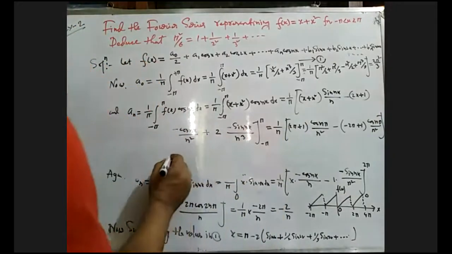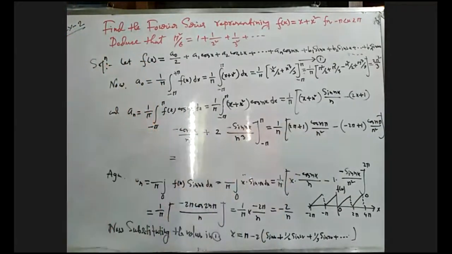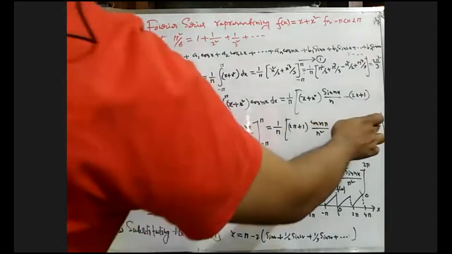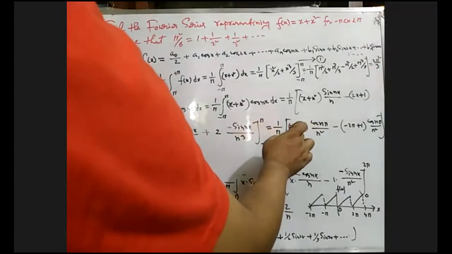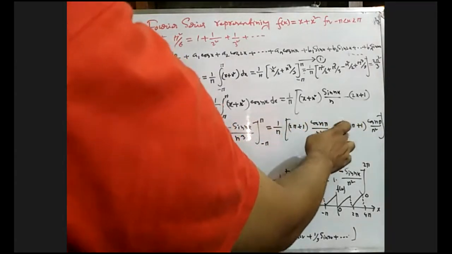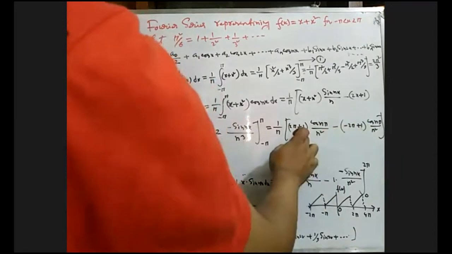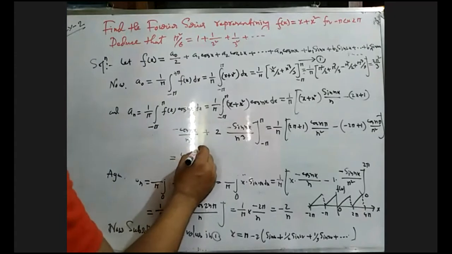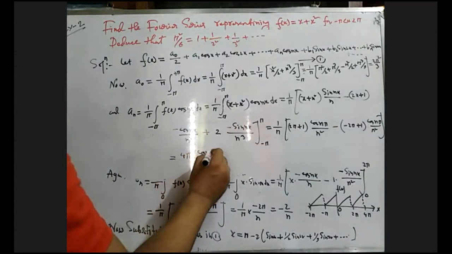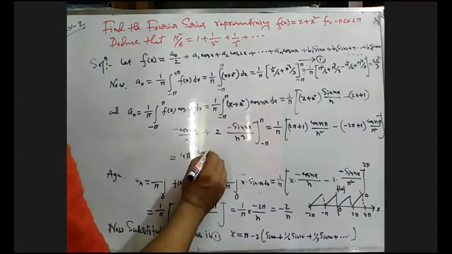Now from this line we can write: this cos n pi by n square will be common. So we get common twice pi plus 1 minus, minus twice, so plus. So 1 will be cancelled, and we get only 4 pi cos n pi divided by n square.